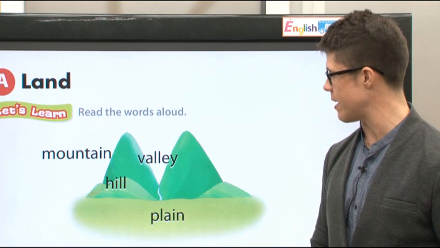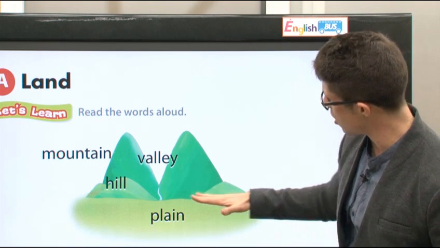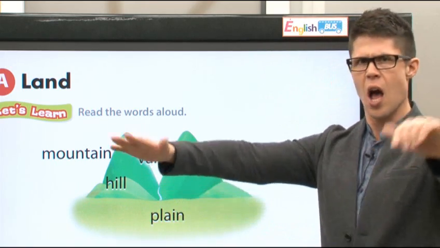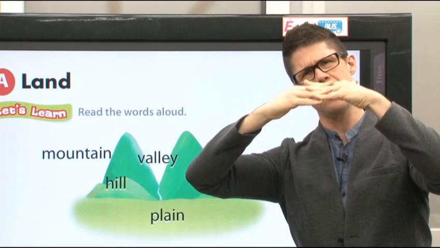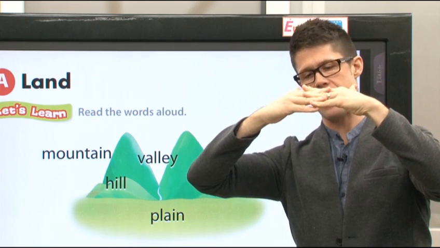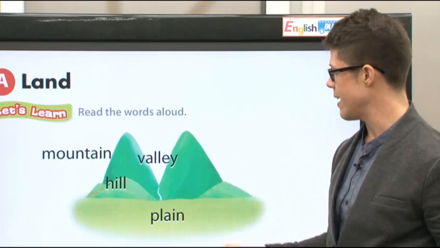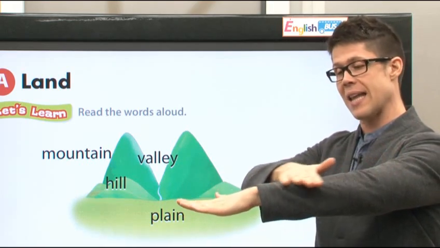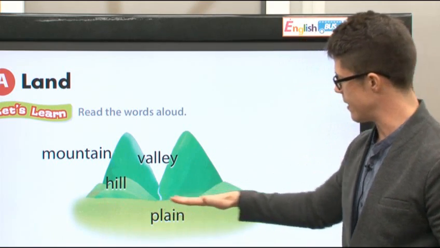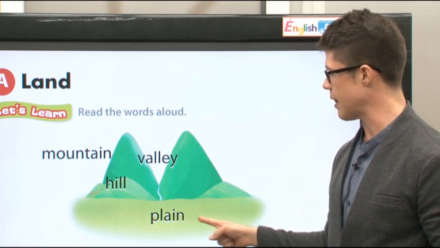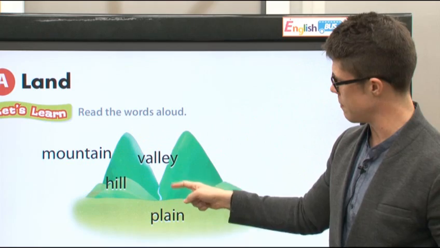And after valley, we have plain. All right. Plain is all of this land here. A mountain is big and high. A hill is a little bit high. A valley is nothing, just flat. All right. Not a valley, I'm sorry, a plain. A plain is flat, like that. We say a plain.